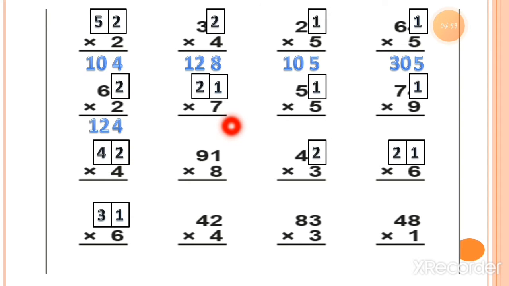124. Now here is 7 ones are 7. Now the next one, let's multiply 7 with the tens value which is 2. So 7 twos are equal to 14. So we can read the answer as 147.